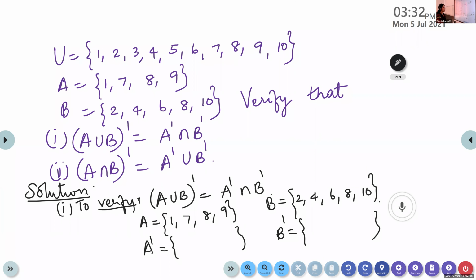So what is A dash? Rahul, give me what is A dash. Ma'am, 3, 5, 6, 8, 10. Look here, only 1 is there, isn't it? Then what about 2? 2 is there and 4 will also be there, isn't it? Which are the elements not there, you write.